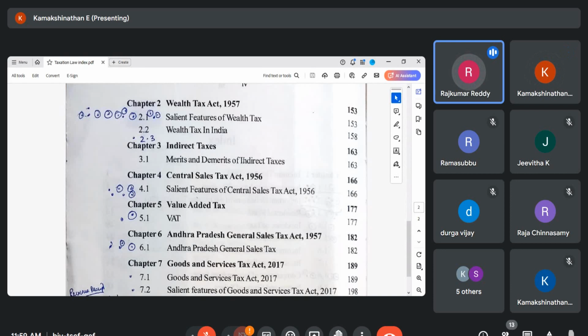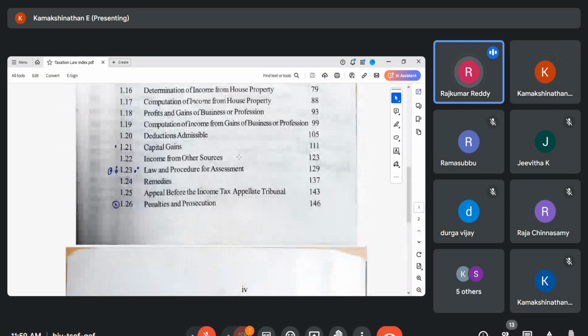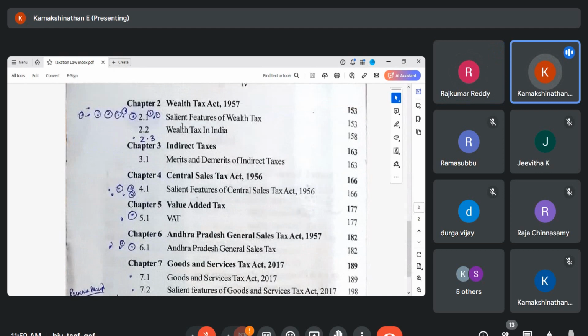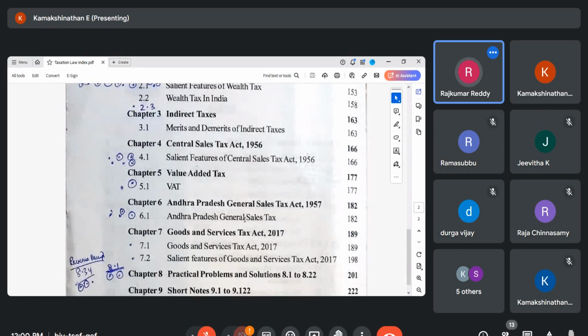Okay, law and procedure, remedies, appeals, penalties, prosecution, and then wealth tax. See, in this, whichever you are not comfortable with, you let me know. I will pitch in, and I can also take that one. Okay, sir. Let me go through it. It may not be much difficult. Okay, sure. Only thing is timing. Meanwhile, you finish other subjects. I will see my availability. Maybe I think 2 more sessions are needed for all these things. Yeah, okay, ma'am. Sure, we will do it.